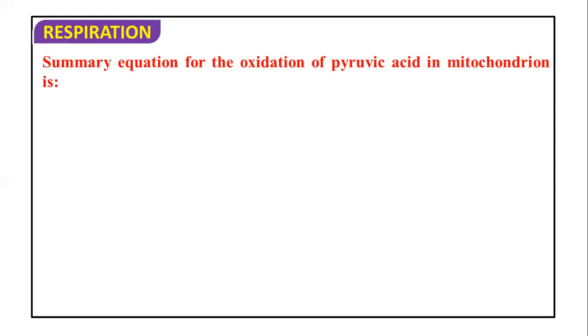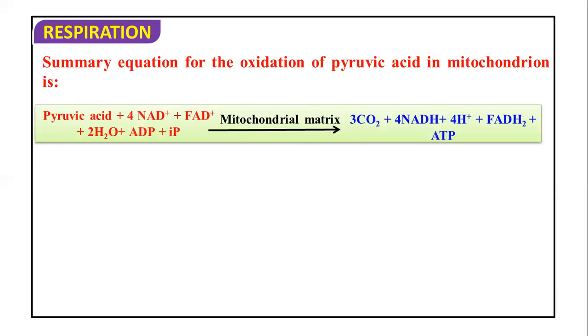So if we summarize the whole equation of the oxidation of pyruvic acid in mitochondria, including both the link reaction and the Krebs cycle, pyruvic acid reacts with 4 NAD because in the link reaction also one NADH2 is synthesized. So 4 NAD, one FAD, two water molecules, and ADP and inorganic phosphate are involved. In the mitochondrial matrix, 3 CO2 are released, 4 NADH2 are synthesized, one FADH2 is synthesized, and one ATP is synthesized. So that is the ultimate summarized reaction.